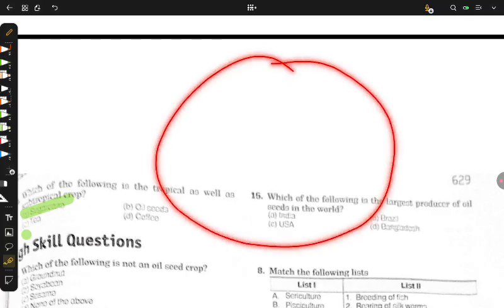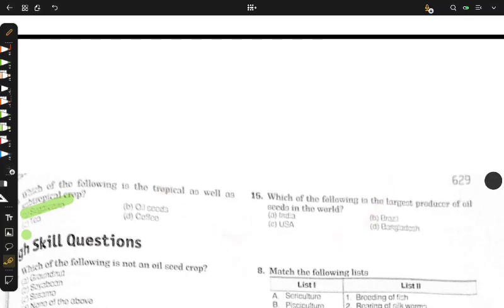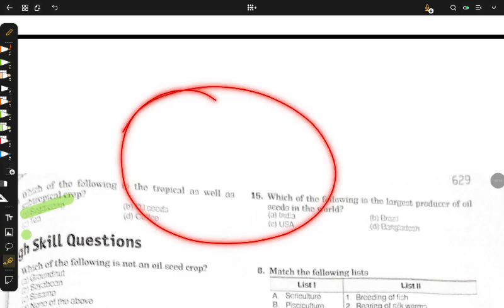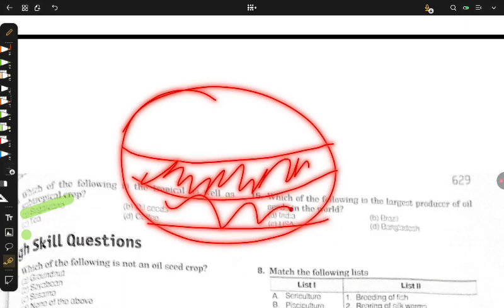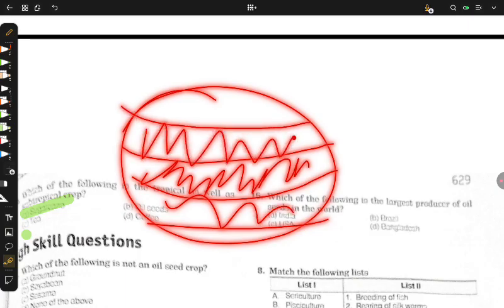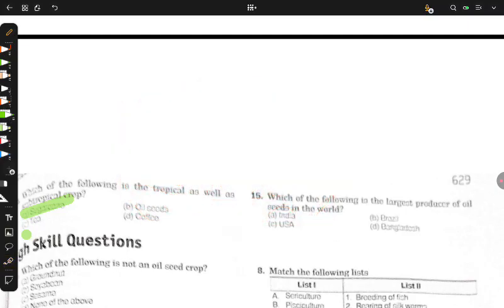This is the earth. This is the equator. And we have talked about these, the two tropics. So this area between the equator and the tropics is called tropical area, and the area that is outside the tropic is called subtropical area. Now sugarcane, I have told that sugarcane is an important exception.